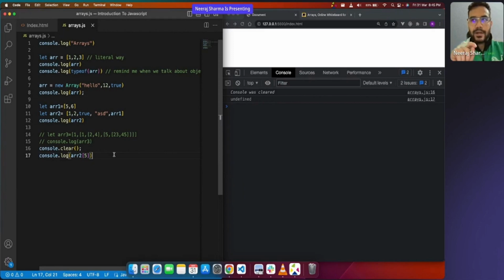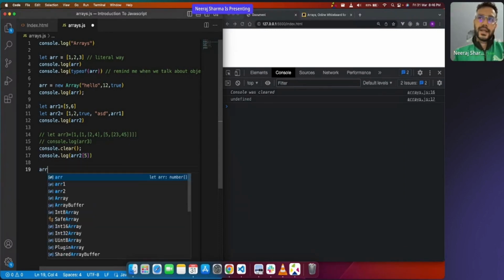If you remember, in the string I told you we can also access like this, right? However, in a string we cannot change the value. Whatever is the value at that particular index, we cannot change it, because a string is immutable. Immutable in the sense it cannot be changed. But an array can be changed. Array change ho sakta hai.